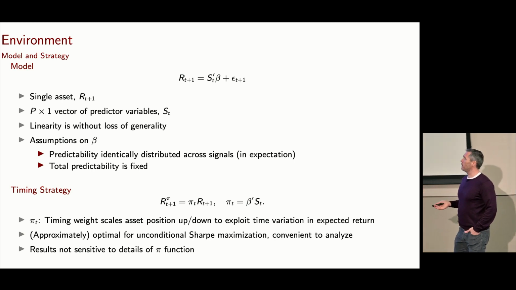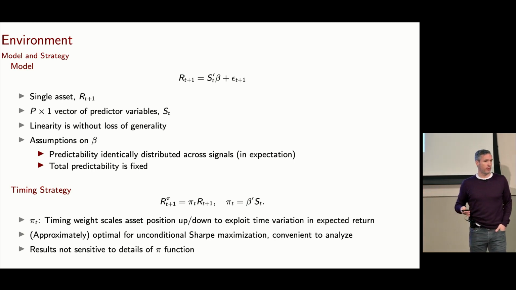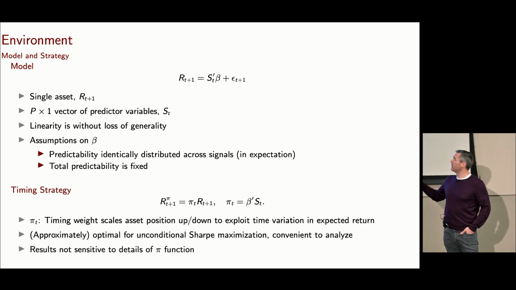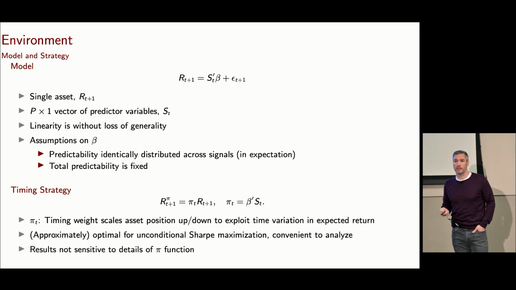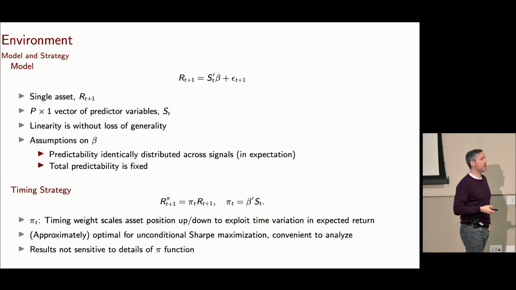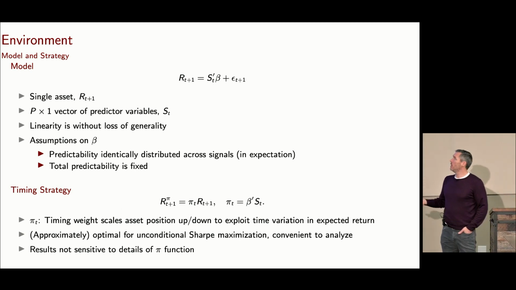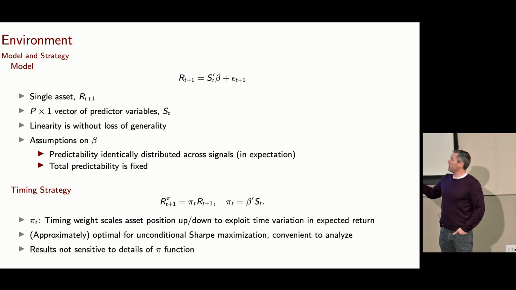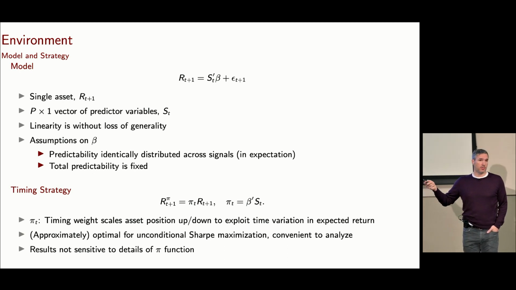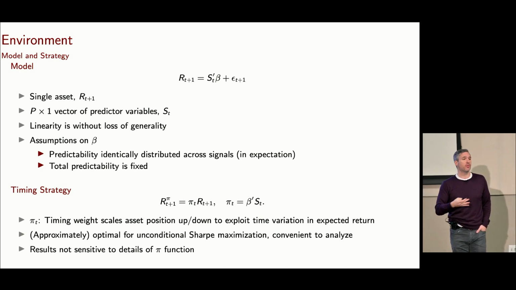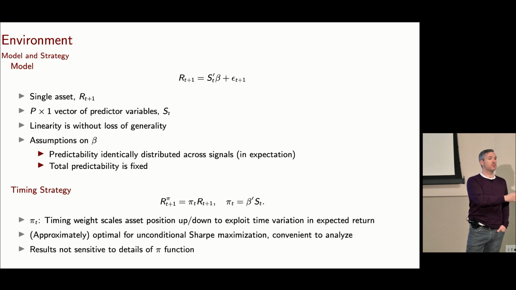All right, so the environment that I'm working in is going to be extremely straightforward. I'm going to be thinking about a linear prediction model with a single asset that I'm trying to forecast. So think about this paper as being about the market timing problem. I'm going to allow a large set of predictor variables S. It's going to be p predictors, and of course, a lot of what we're going to be talking about here is what happens as we vary p.